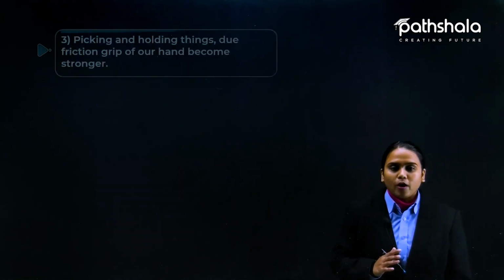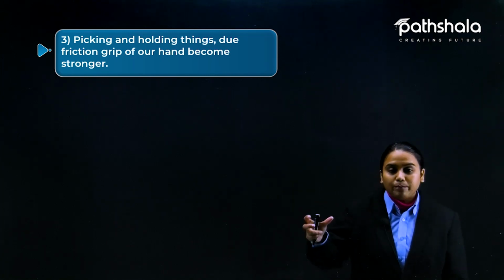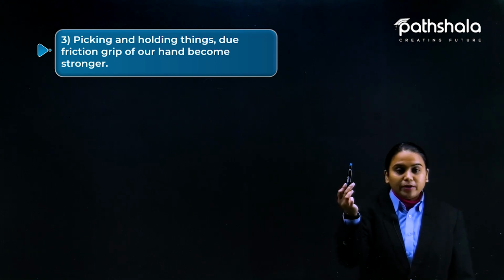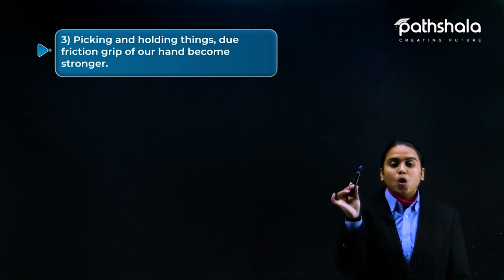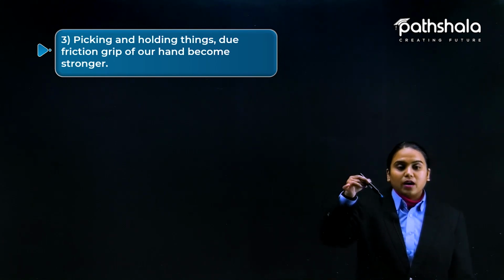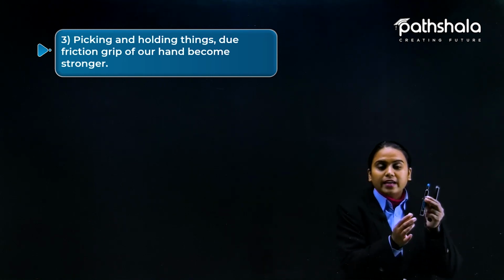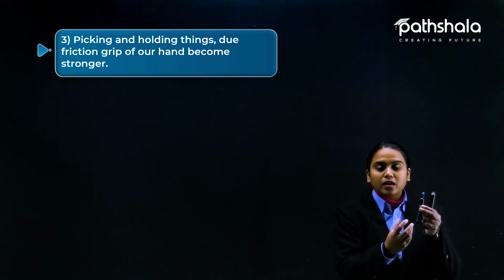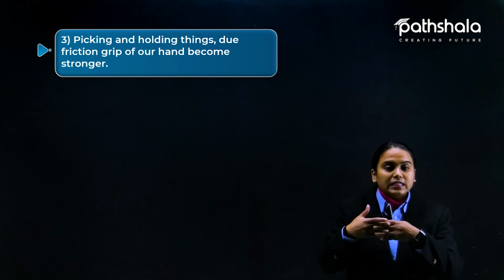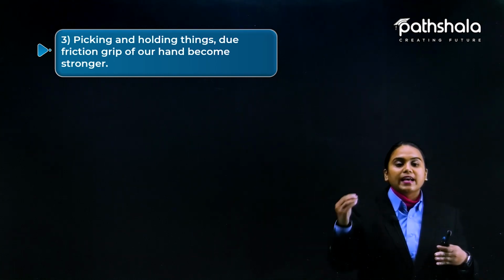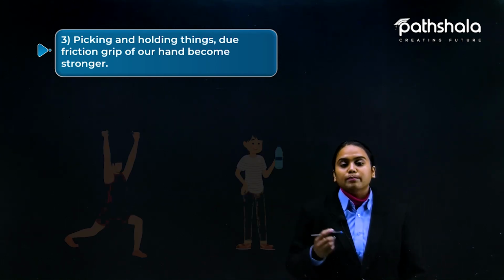Now the third point here would be picking and holding things. Due to grip, I am able to hold this marker, because the grip between the marker and my hand works to hold it. Because of static friction, the molecules of my hand and the marker insert into each other like this, and there is an adhesive force between them, so I am able to hold this marker.